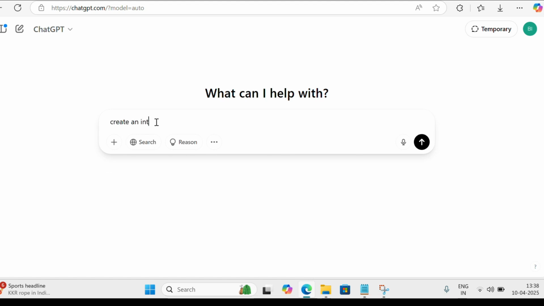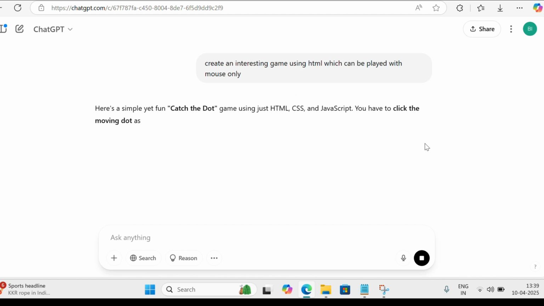Create an interesting game using HTML which can be played with the mouse only. Let's give this prompt. Interesting game. Okay, let's see.